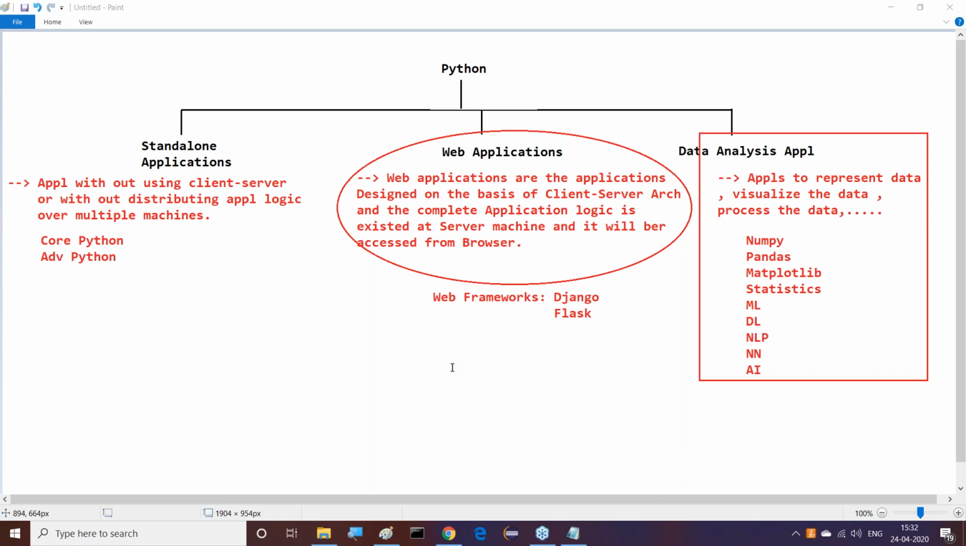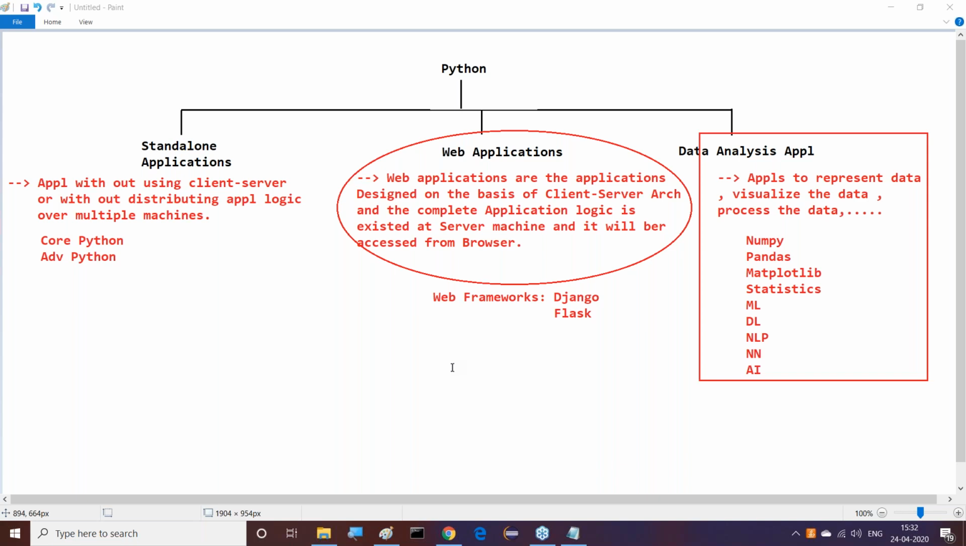It's a web framework in the sense of creating only web applications, web projects only, not for any other one. It can be used to prepare web applications. Right, so that's the purpose here we can understand.